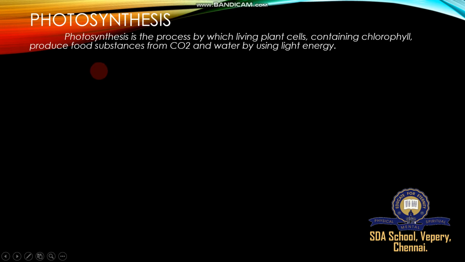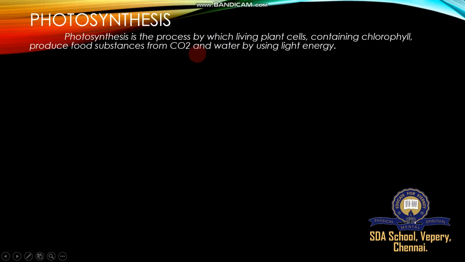Photosynthesis. First, the definition. Photosynthesis is the process by which living plant cells containing chlorophyll produce food substances from carbon dioxide and water by using light energy. So, during photosynthesis, plants require some raw materials such as carbon dioxide, water, light energy.